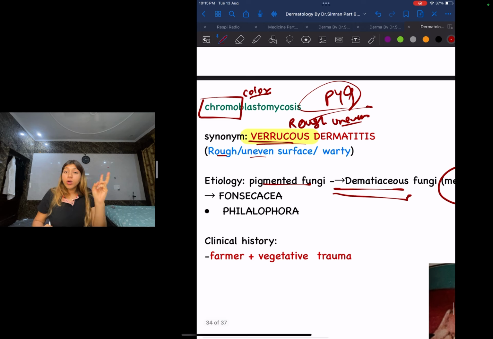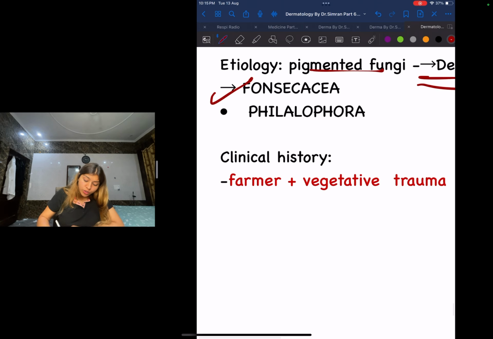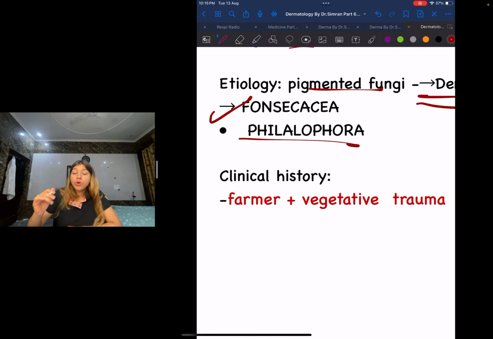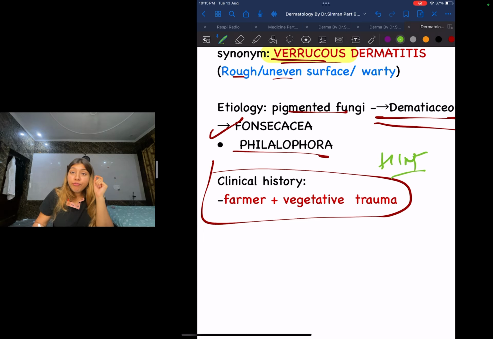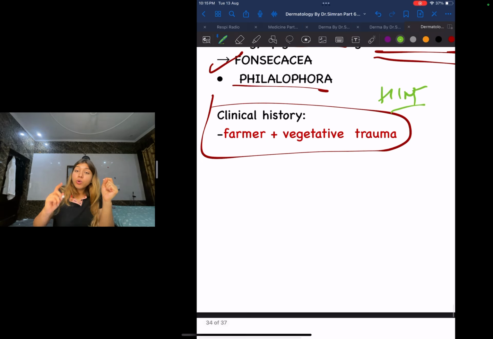And what are the two species? One is going to be Fonsecaea, and the other one is Phialophora. These are the two species. Again, this is our hint that we will see in a big question. When there is a big question, I want my hint. What is the hint going to be? There will be a farmer who will have a vegetative trauma.